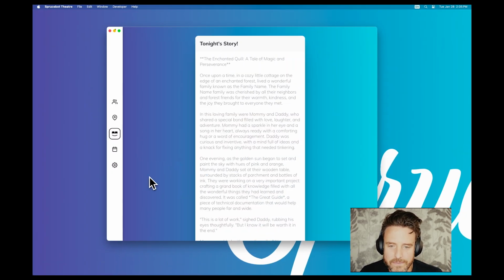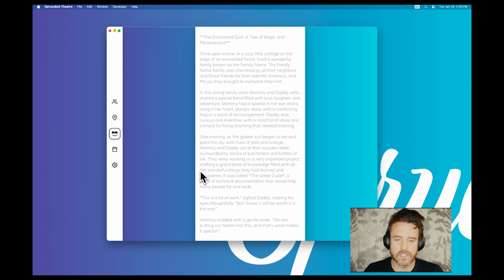The family name Family was cherished by all the namers in the forest and friends for their warmth, kindness, and joy they brought to everyone they met. In this loving family were Mommy and Daddy, who shared a special bond filled with love, laughter, and adventure. Mommy had a sparkle in her eye and a song in her heart, always ready for a comforting hug or a word of encouragement. Daddy was curious and attentive, with a mind full of ideas and a knack for fixing anything that needed tinkering.